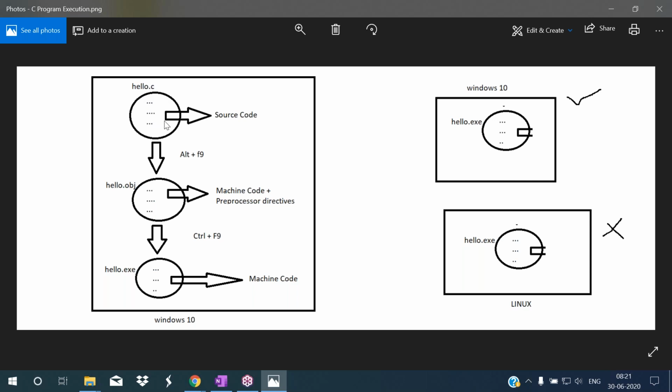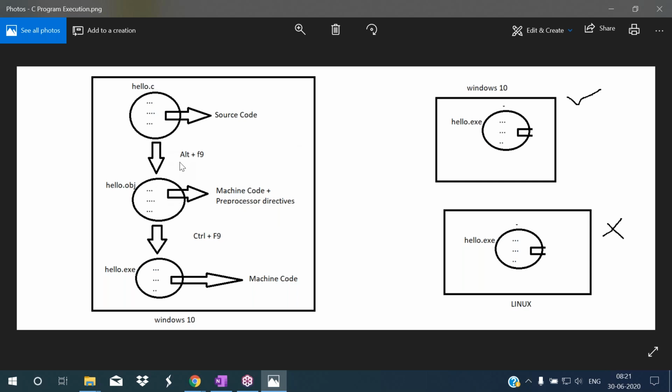So this program is in high level language. Computer cannot understand that one. So we have to compile this one. The compiler translates this high level code to the computer understandable code, low level code. When you press the Alt F9 key in Windows, generally we use Alt F9 for compilation in the Turbo C editor. When you press Alt F9, this source code will be translated to the machine code, and preprocessor directives will be stored as they are in a file.